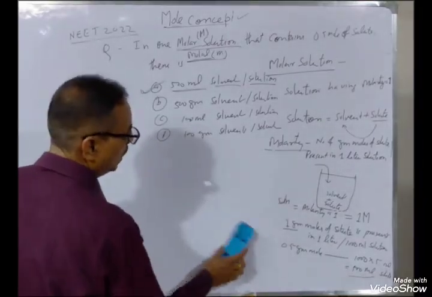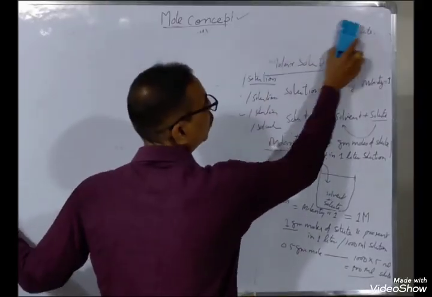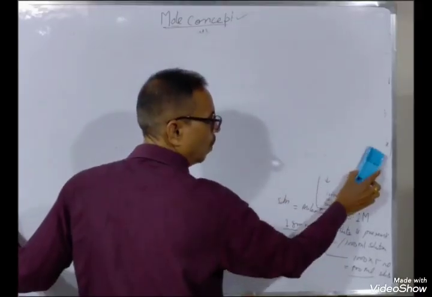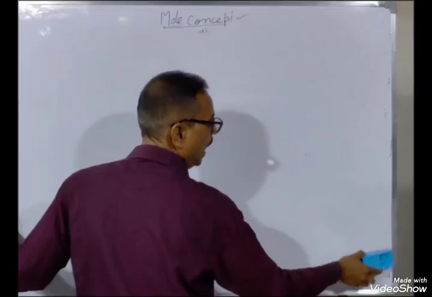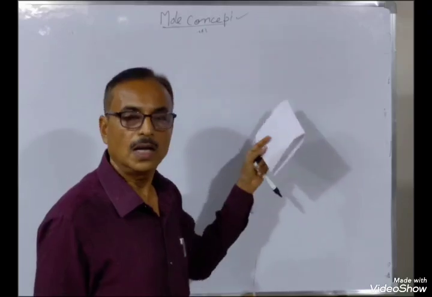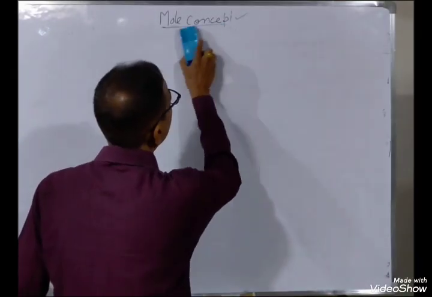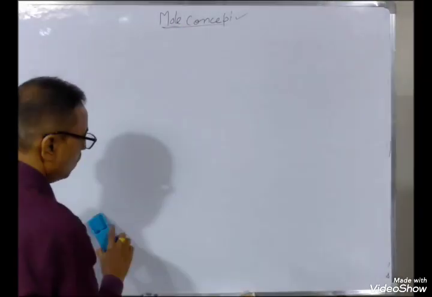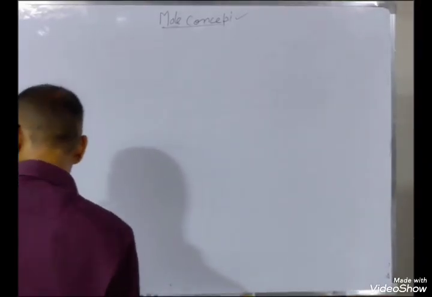I will tell you in the next chapter about the concentration of solution, in which you will see normality of the solution, molarity of the solution, molality. This is also called strength of the solution, which is also the base of other chemical reactions or other chemical numericals. So here I have just given you a small detail about molality and molarity. Next.